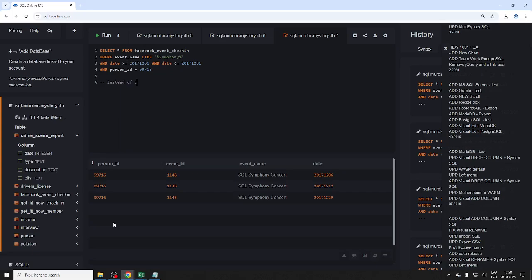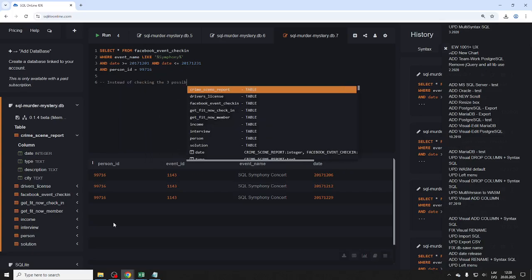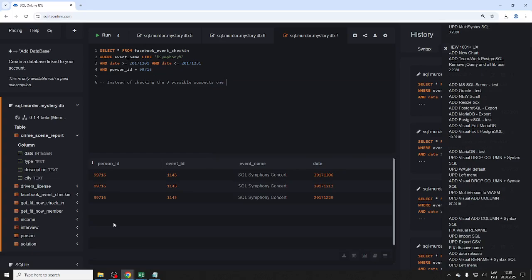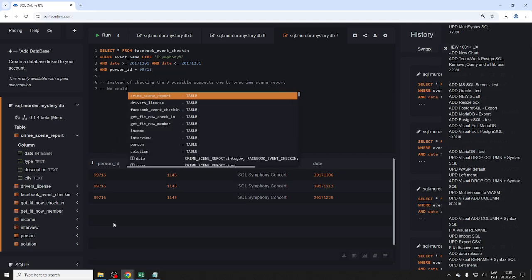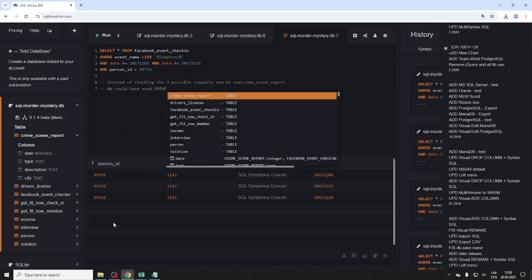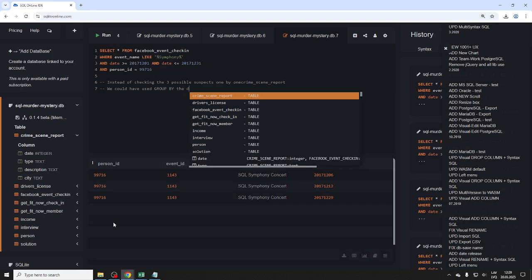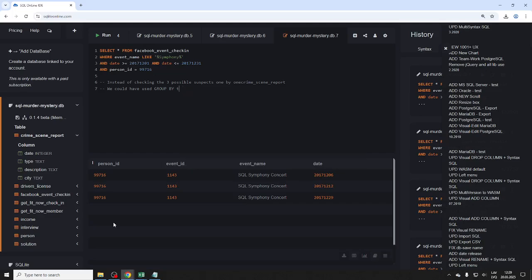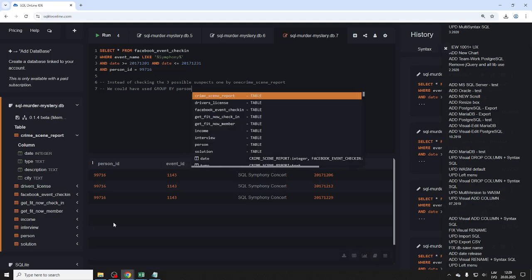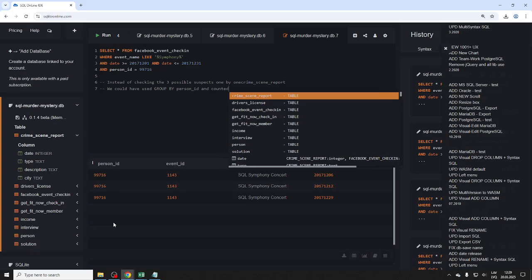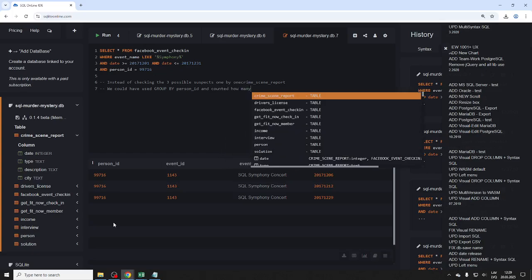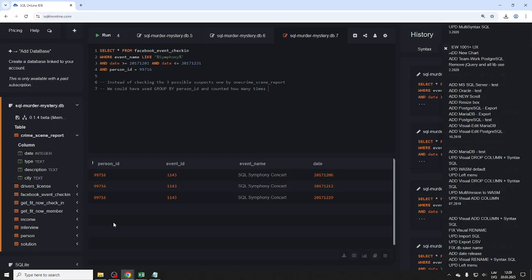Instead of checking the 3 possible suspects one by one, we could have used group by the date, group by person ID, and counted how many times they attended.